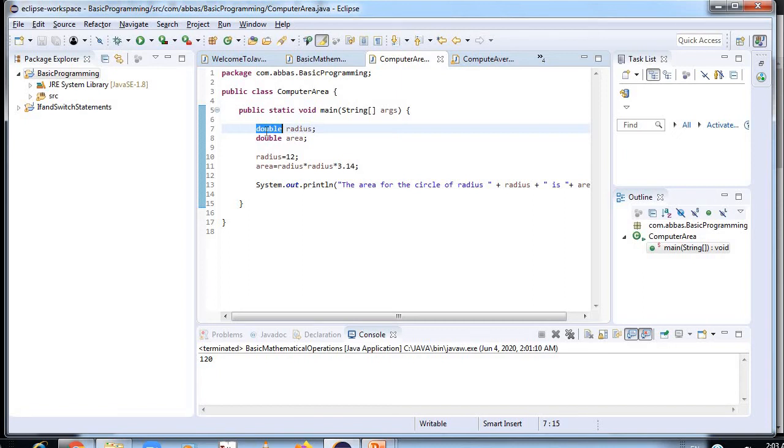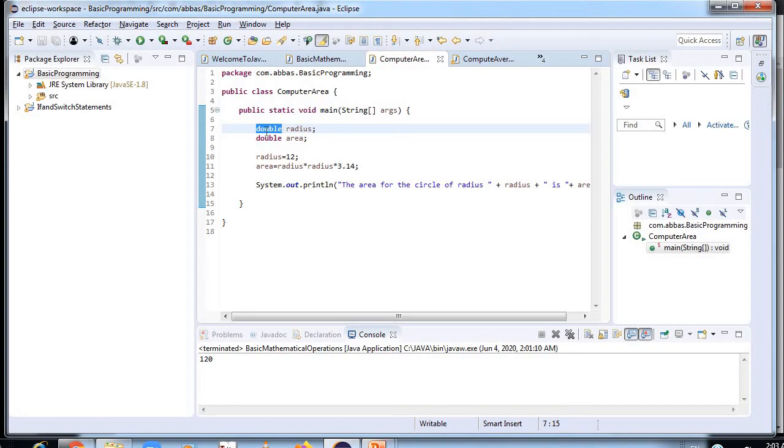Byte data type. The byte data type is an example of primitive data type. It is an 8-bit signed two's complement integer. Its default value is 0. The byte data type is used to save memory in large arrays where the memory saving is most required. It saves space because a byte is 4 times smaller than an integer. It can also be used in place of int data type.